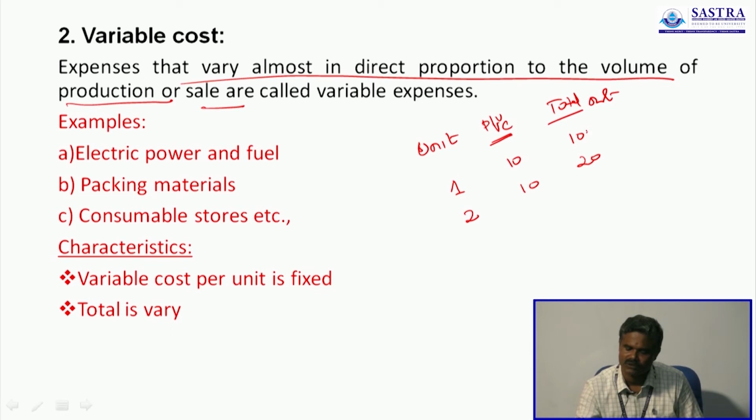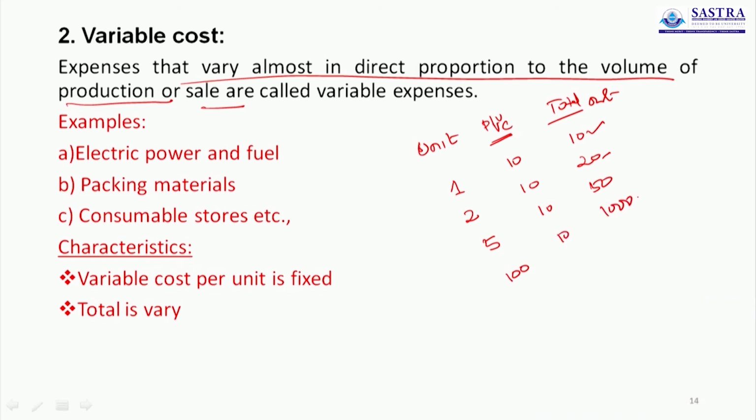In the previous case you paid 10 rupees, here you have to pay 20 rupees, because the output is increased. Now you buy 5 notebooks, the variable cost per unit is 10, so you have to pay 50 rupees. Now you buy 100, at 10 each, you pay 1000 rupees. So this is directly proportionate to the volume of output.